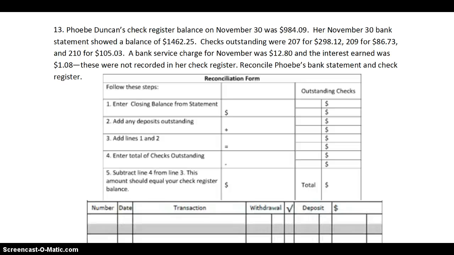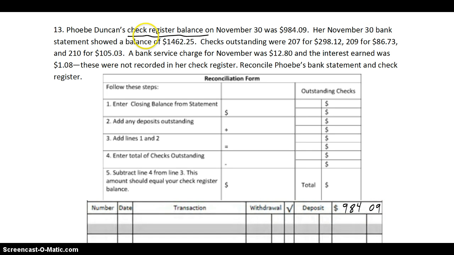Phoebe Duncan's, okay, now we're going to combine them. Again, whatever is in this box and whatever's in the very end of your check register should match up. They should be identical. If they're not, that means you've either typed something in wrong somewhere or you've put things in the wrong boxes. So here we go. Check register balance on November 30th was $984.09. Check register balance. That means that goes down here, $984.09.